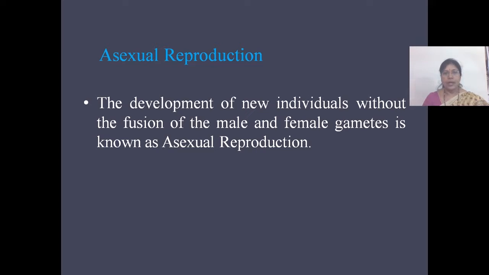It usually includes the mitotic or amitotic divisions of the nucleus and cytoplasm of the somatic cells. Hence, this reproduction is called somatogenic or blastogenic reproduction. This reproduction occurs usually in lower plants and animals.